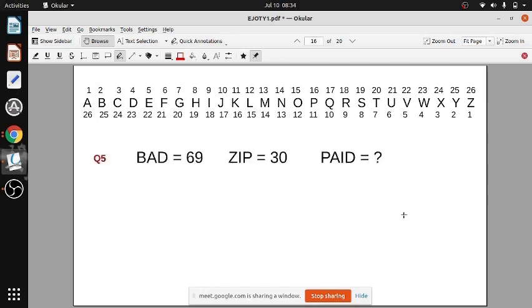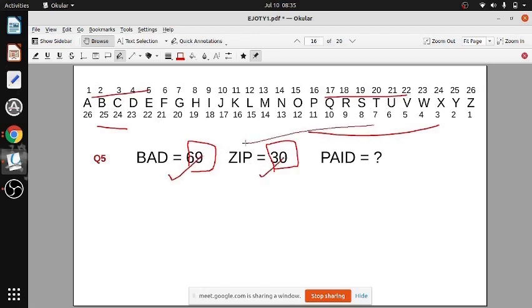Now next one. अब तुम्हारा ये Kritika or Hemangi was asking how to know whether it is forward or backward. Now you get the idea. Yes. अब देखो, bad it consists of earlier letters and Z and P higher letters, but still this value is bigger and this value is smaller. Bad तो earlier letters ना, B A D सब beginning से आता है, छोटा letter आता है, and Z and P last से आता है. Till you find that ये बड़ा है ये छोटा है, इसका मतलब है अब यहाँ पर बैकवर्ड लेना है.